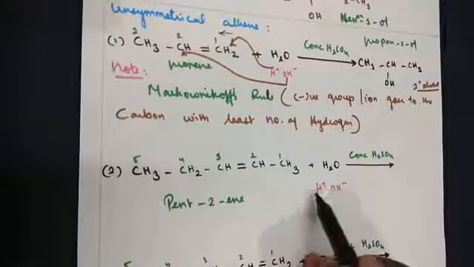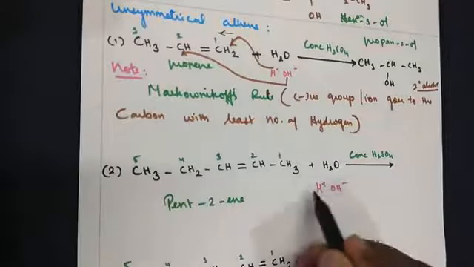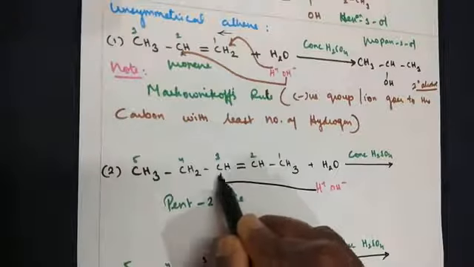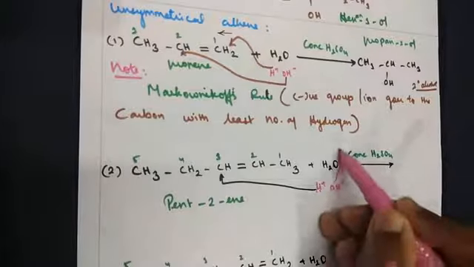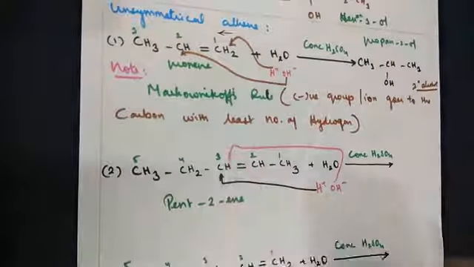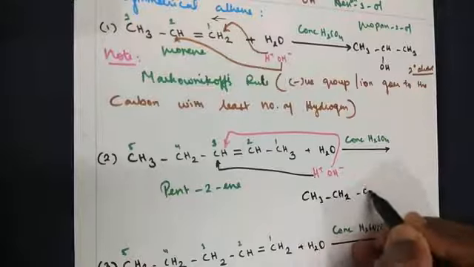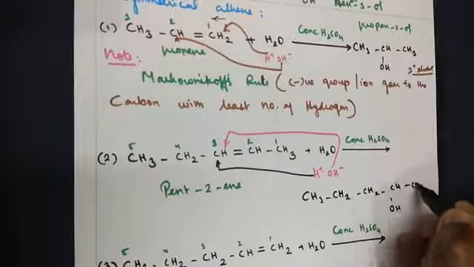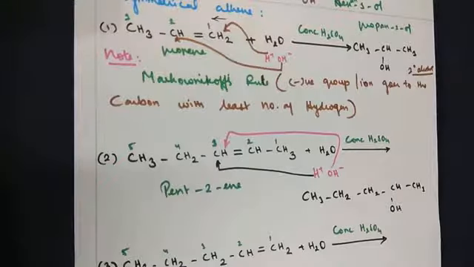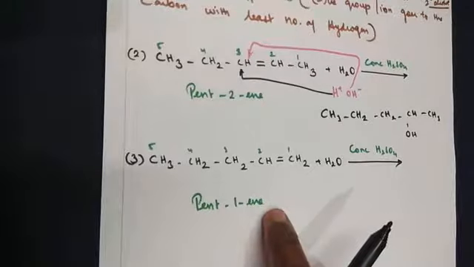So the negative group goes to the carbon with the least number of hydrogen. So the OH group goes in here, and this group comes in here. So the product will be CH3, CH2, CH2, CHOH and CH3.